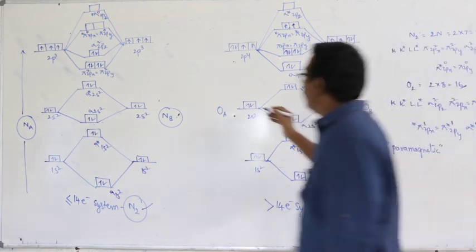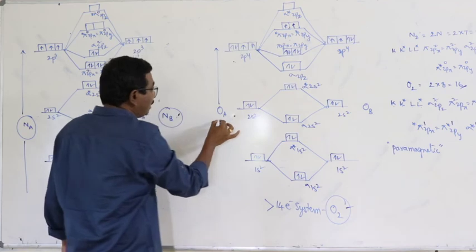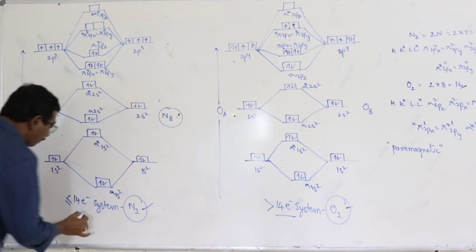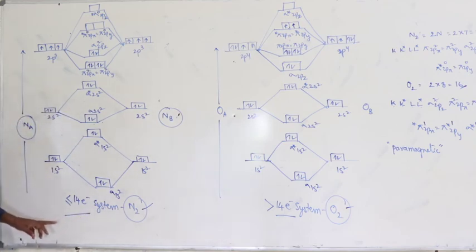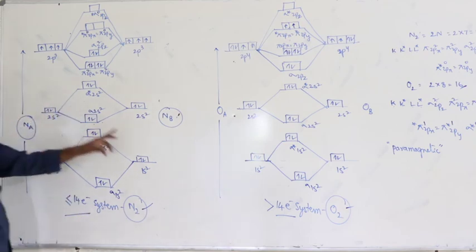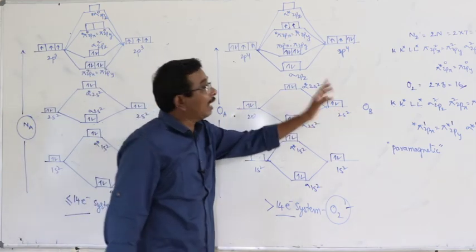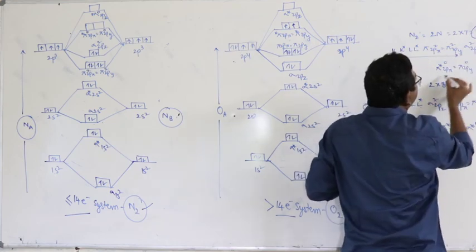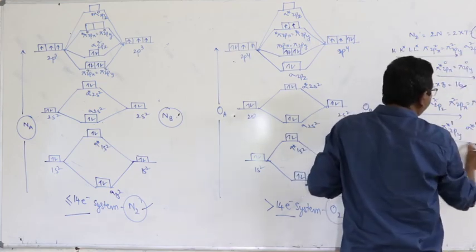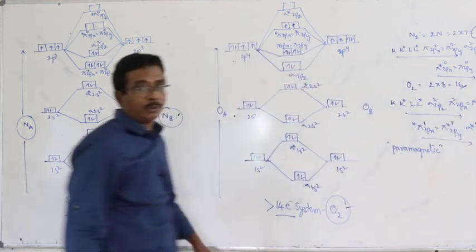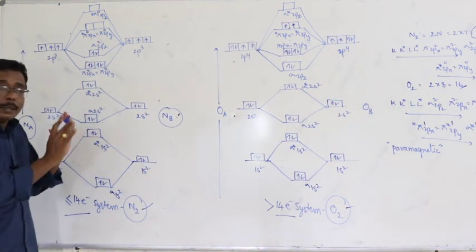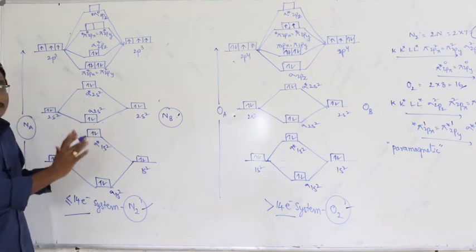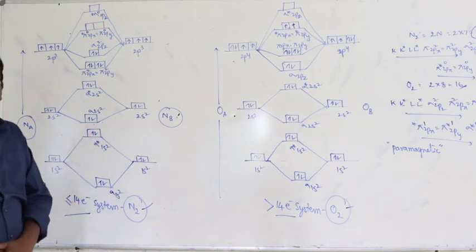This is the energy profile diagram for the species with greater than 14 electrons, and this is the energy profile diagram for the species with less than or equal to 14 electrons. This is nitrogen, this is oxygen. Whatever electrons are available in the molecule should be accommodated like this in the oxygen molecule and in the nitrogen molecule. This is about the important features and important points related to molecular orbital theory.